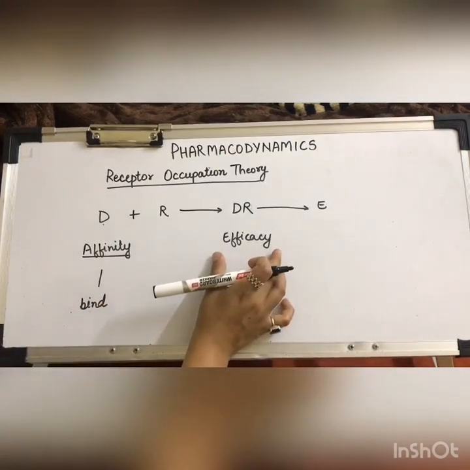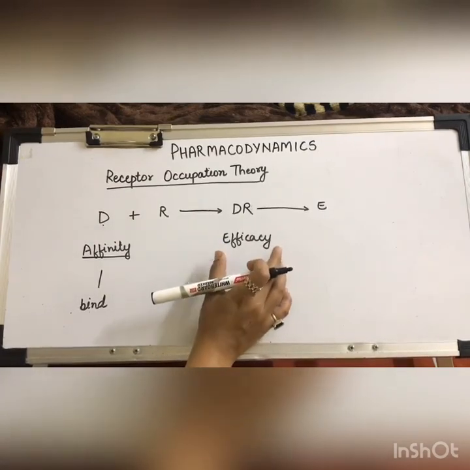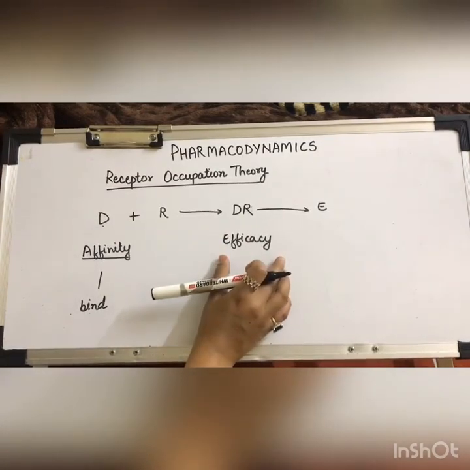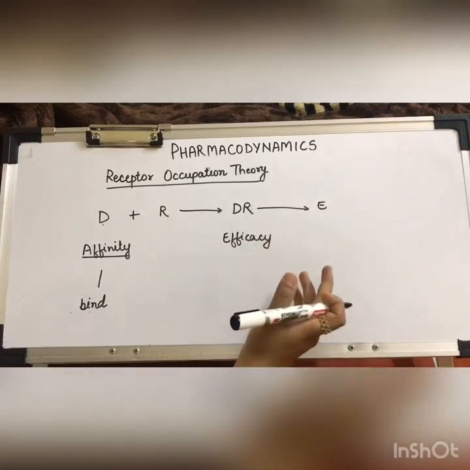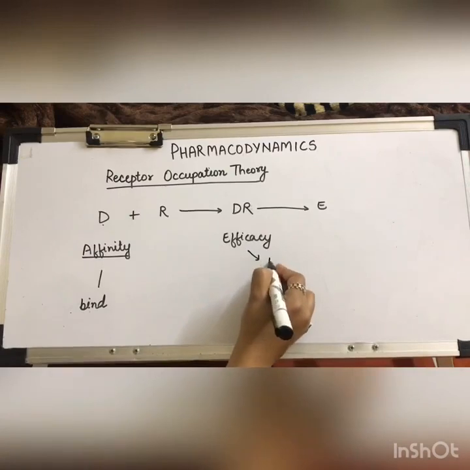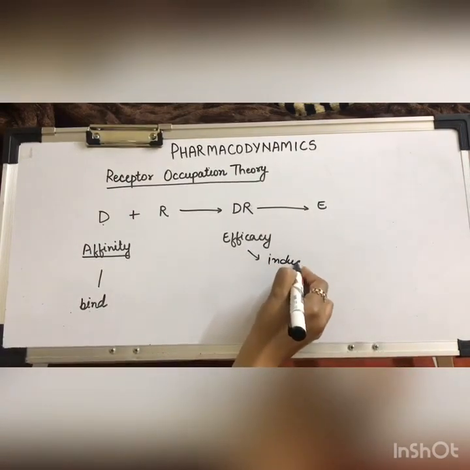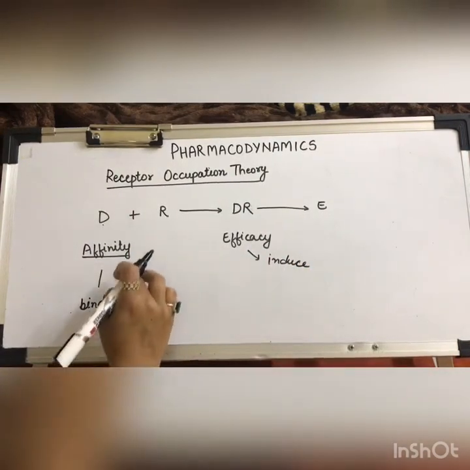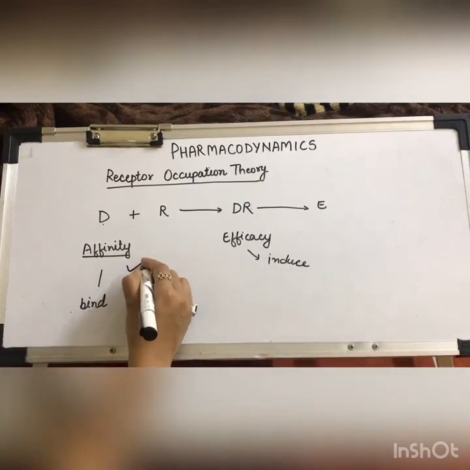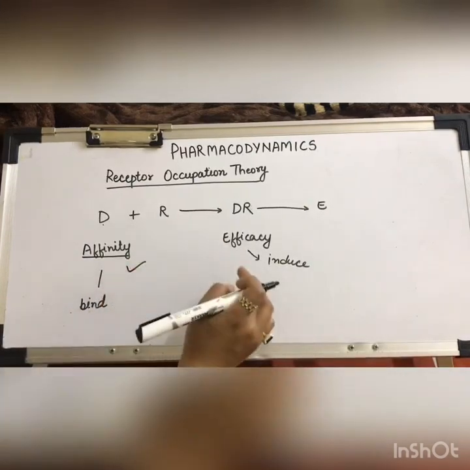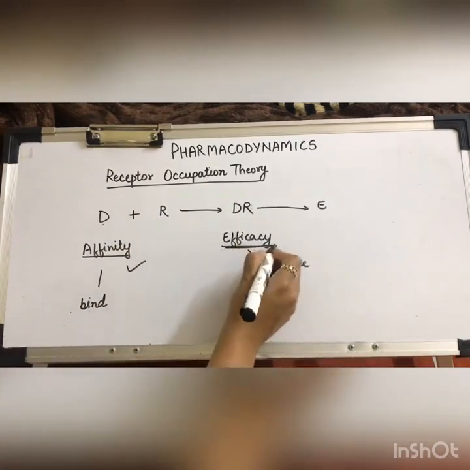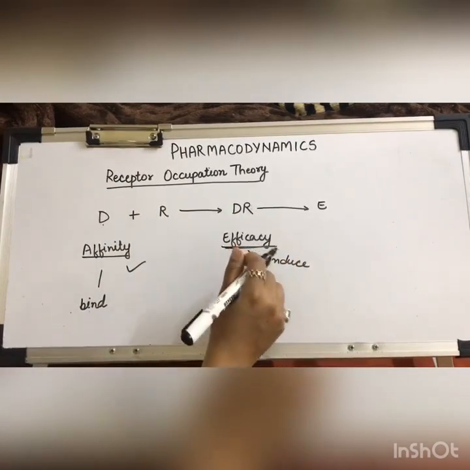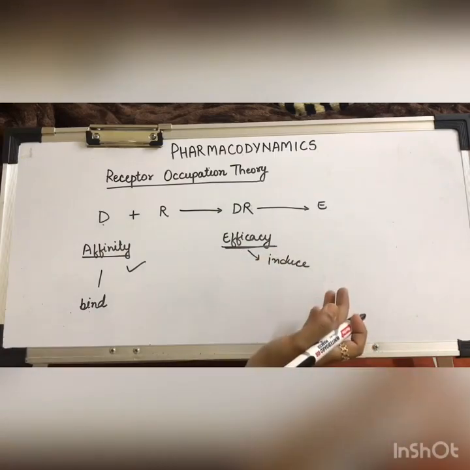Efficacy, which is also known as intrinsic activity, is the capacity to induce a functional change. So, affinity is the binding, which is essential. But does that agonist have the efficacy to produce a conformational change or to activate a receptor?